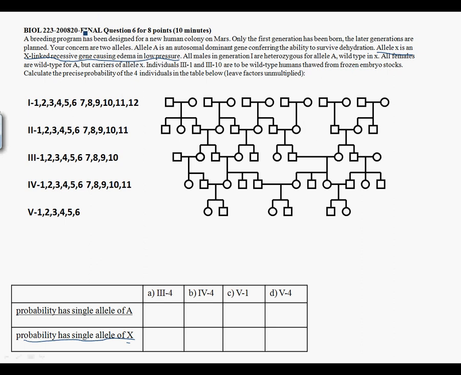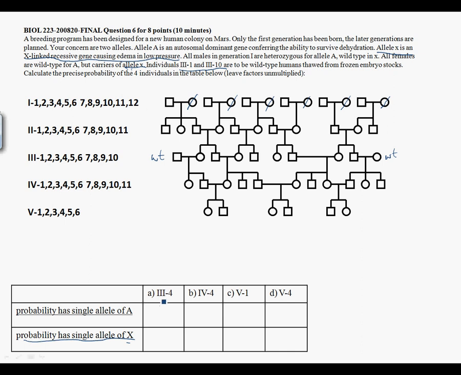All females are wild type for A, but carriers of allele X. I will notate that here. They are carriers of this allele. They're heterozygous, so I will use a single slash to keep track of that. Individuals 3-1 and 3-10 are wild type humans. They are not descendants of the original Martian colonists, so we have to keep track of that. We want to calculate the precise probability that these individuals have a single allele of X.